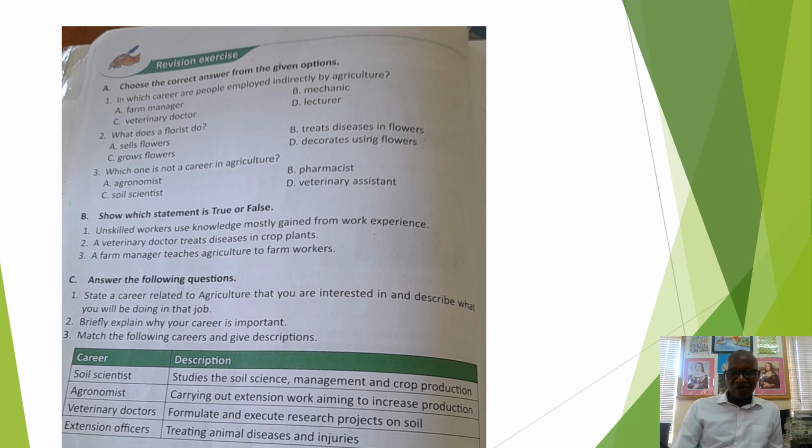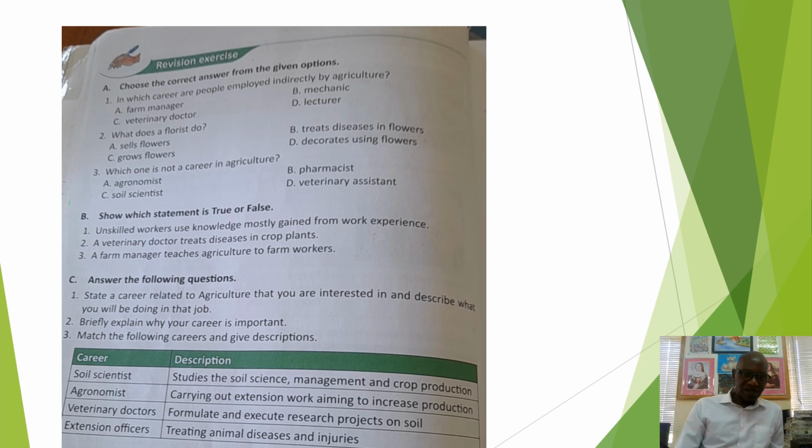Hello, welcome to this revision, and we are looking at careers in agriculture. Having covered the types of jobs that are found in agriculture, we now want to look at some possible questions that can be asked or that can be in the examinations that you are going to write at various platforms.